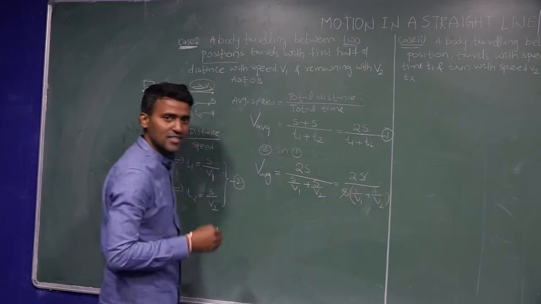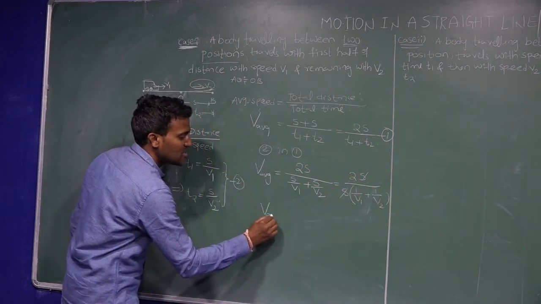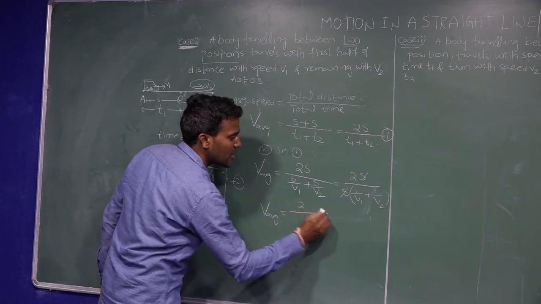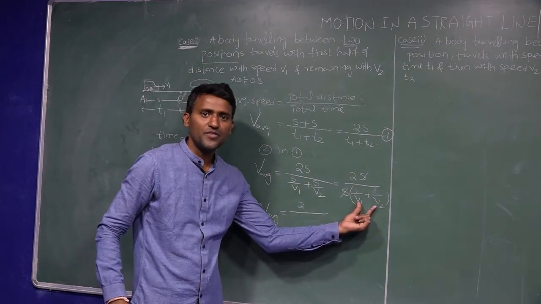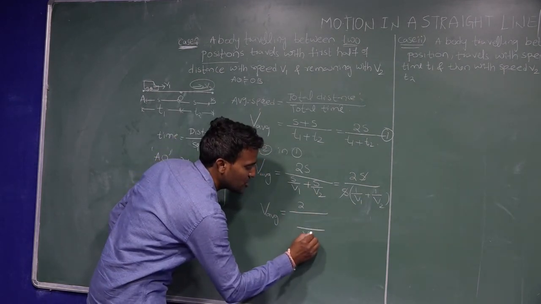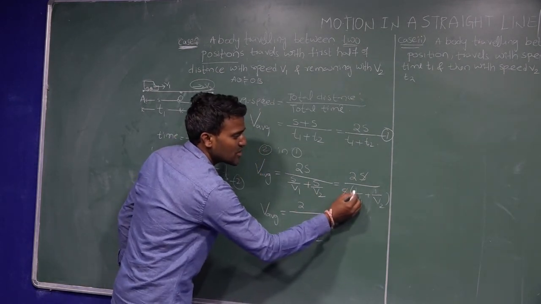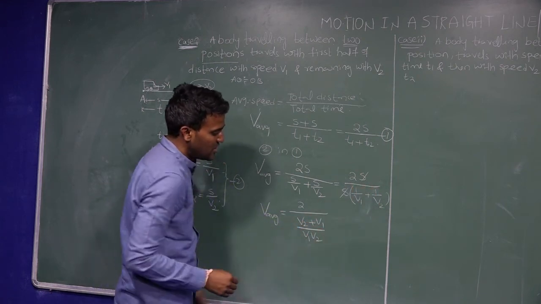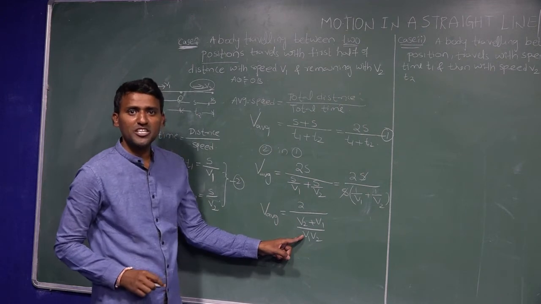The s gets cancelled. Average speed is equal to 2 divided by, what is the LCM here? v1 v2 is the LCM. So v2 comes here and v1 you have to write here: v2 plus v1, all over v1 v2, which is the denominator.